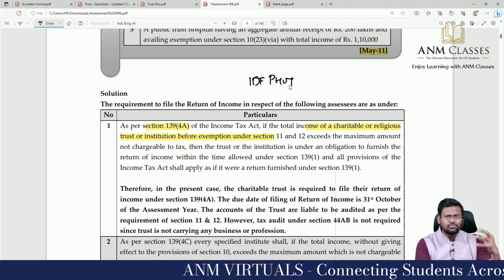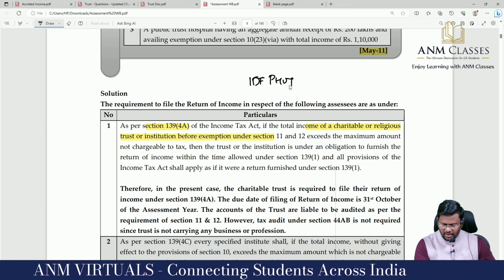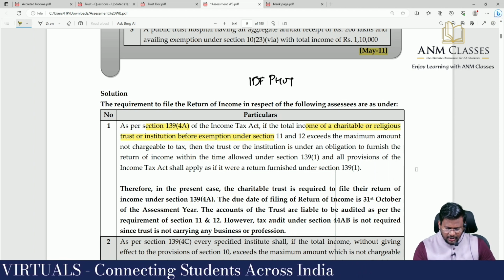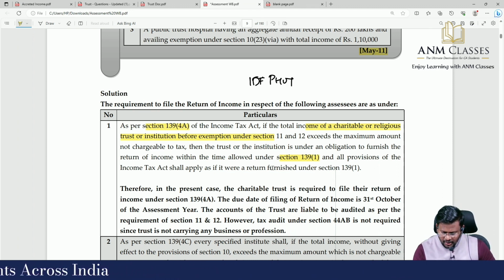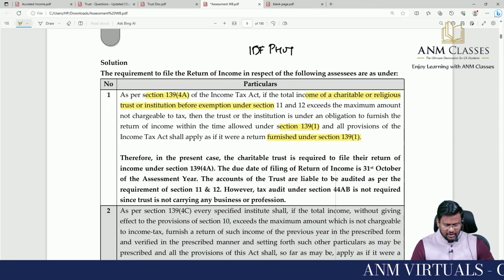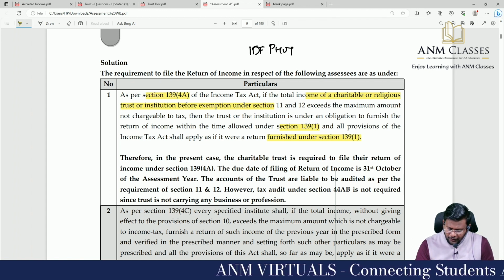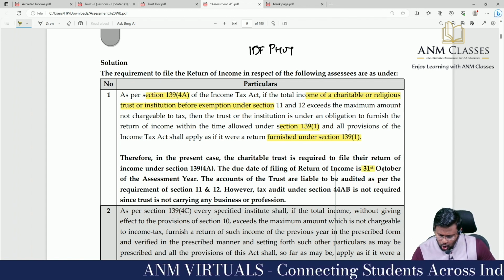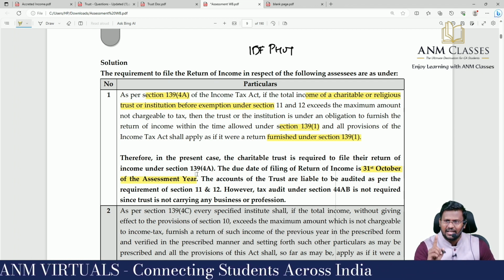if it exceeds the basic exemption limit, then the trust or institution is under an obligation to furnish the return of income within the time allowed under the section, and all provisions of the Income Tax Act shall apply as if it were a return furnished under the section. Therefore, in the present case, the charitable trust is required to file the return of income under section 139(4A). The due date for filing the return of income is 31st October, sir, of the assessment year, because they are claiming exemption under section 11 and 12.